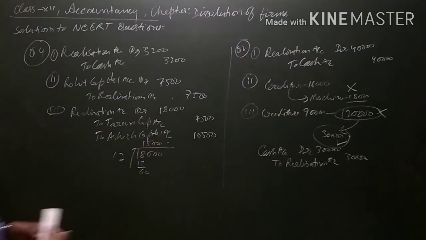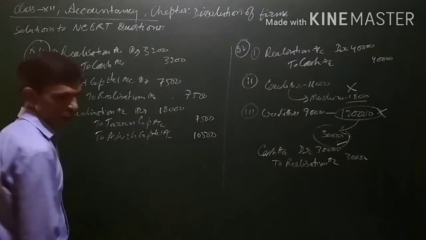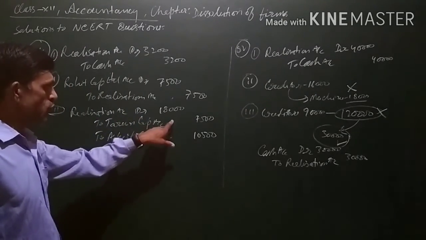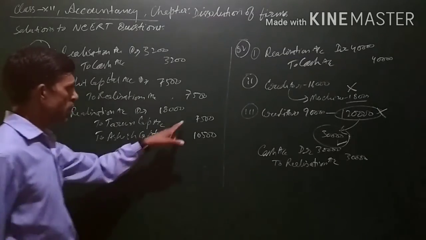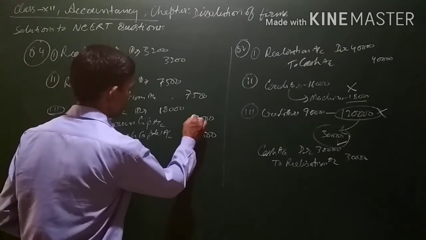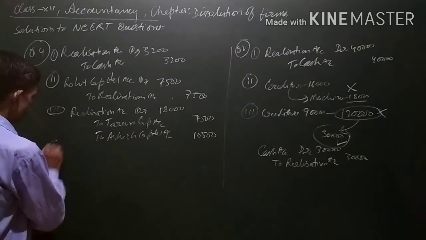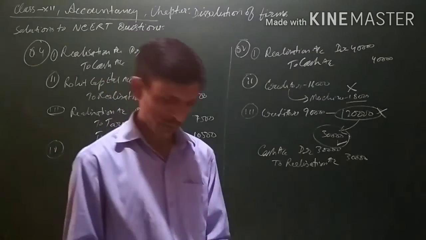That is, 18,000 will be divided among the partners, or transferred to the partners' capital accounts. Since it is a profit, the partners' capital accounts will be credited in their profit sharing ratio. 18,000 will be transferred. Now the last one, the fourth journal entry in question number 4.